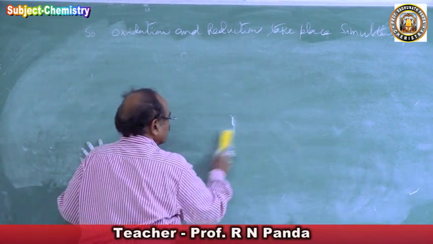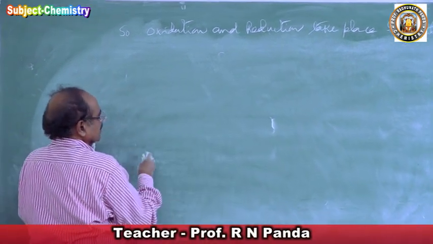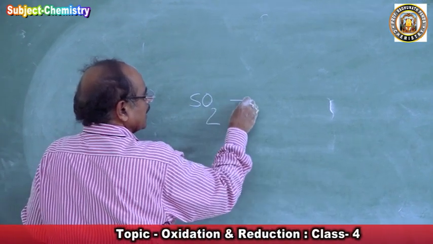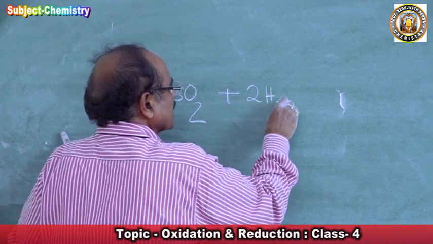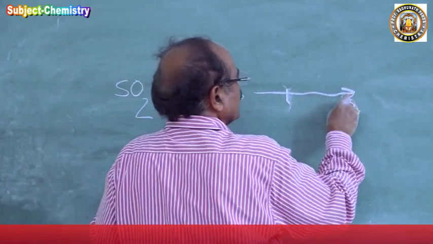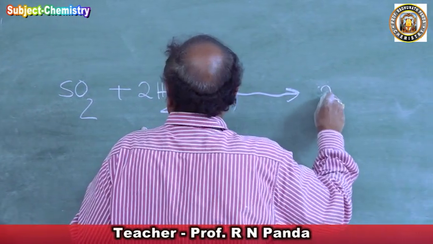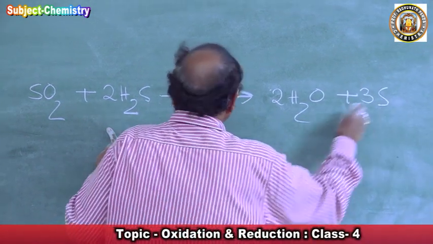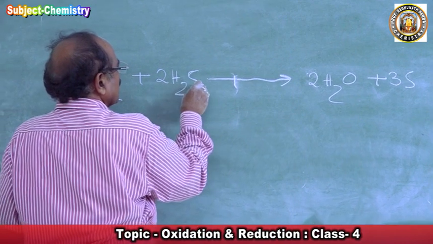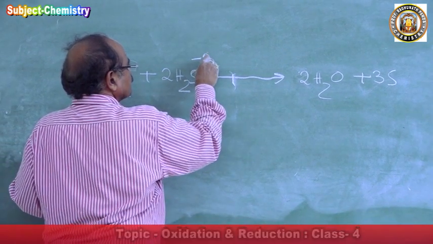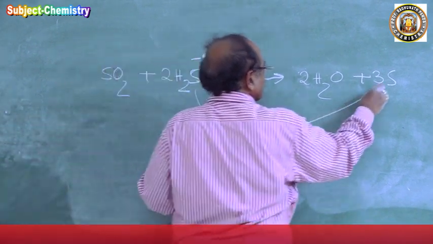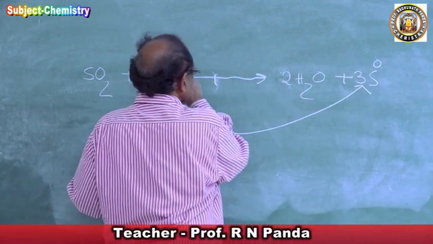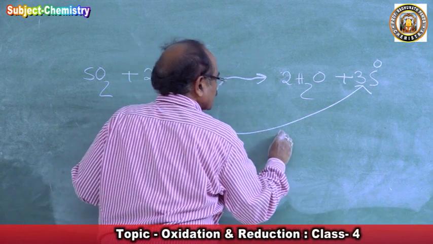I am giving a simple example here. SO2 plus 2H2S forms 3S plus 2H2O. In H2S, sulfur is -2 and it becomes 0. Here the oxidation number is increasing, so this is oxidation.